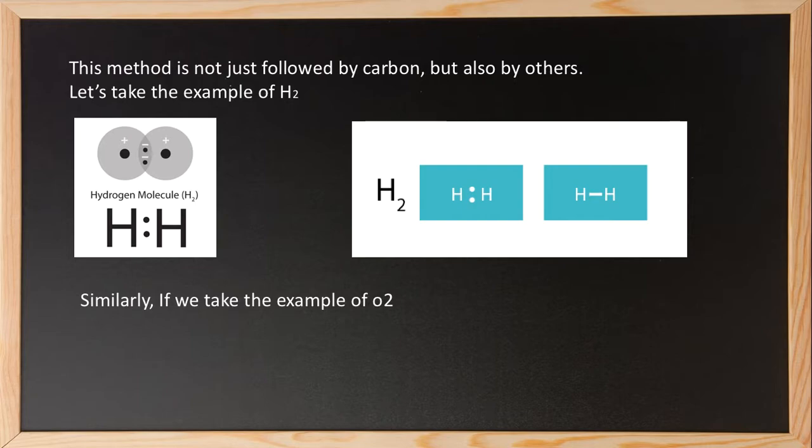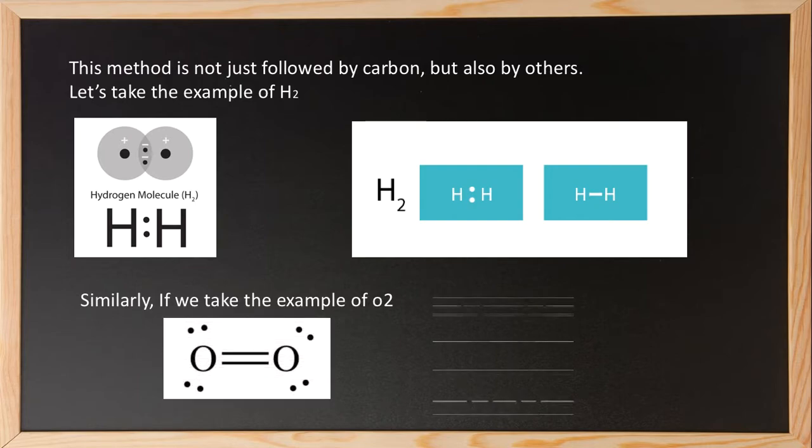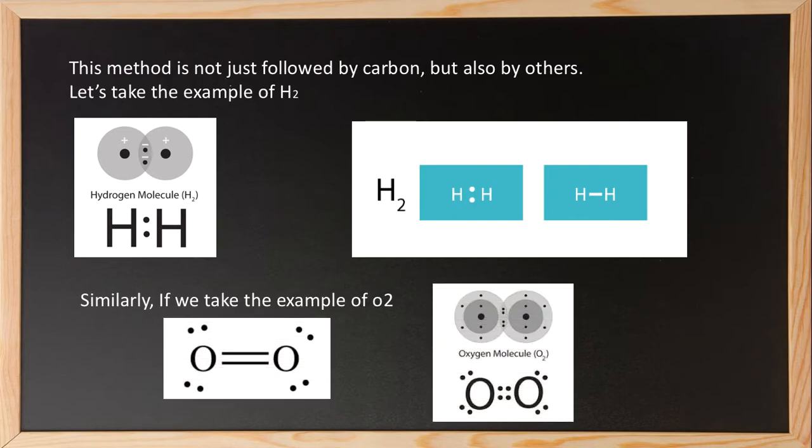Similarly, we'll also take the example of O2. Here, this is the example of O2. Each oxygen has 6 valence electrons, that is, you represent it with 6 dots. For example, 1, 2, 3, 4, 5, 6. These belong to one oxygen atom. 1, 2, 3, 4, 5, 6. These belong to the other oxygen atom.